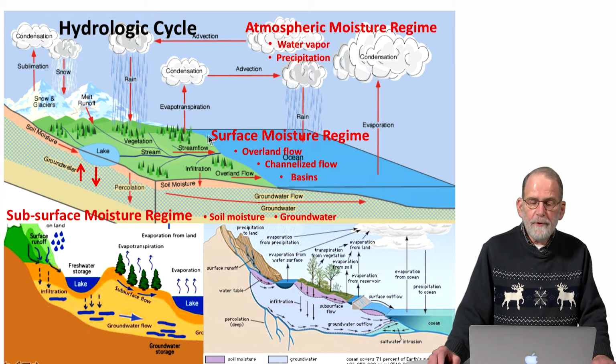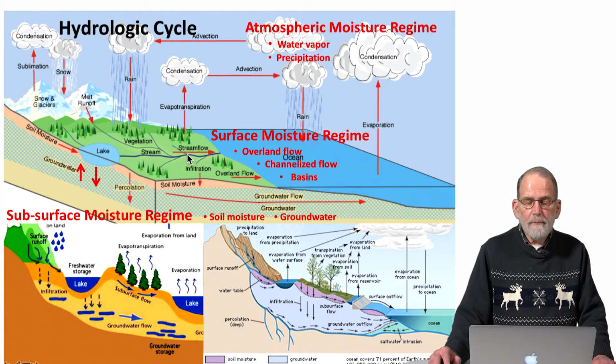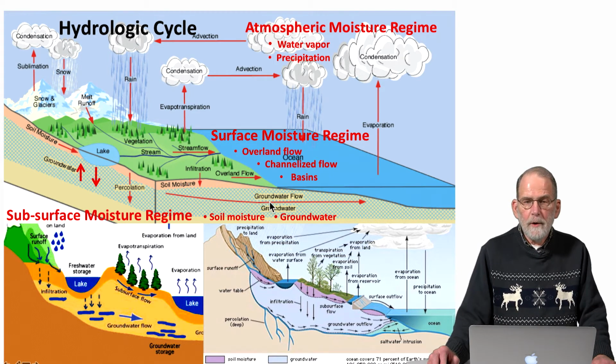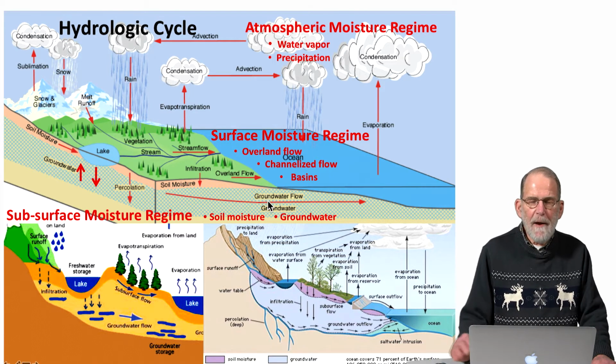On the surface moisture regime, we have overland flow, water moving directly across the surface of the land, and we have stream flow, water moving in stream channels. And in the groundwater regime, we have water moving as subsurface soil moisture flowing horizontally and vertically, and also groundwater flowing horizontally and vertically.